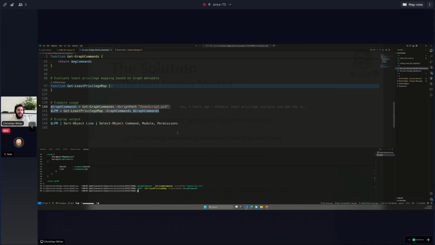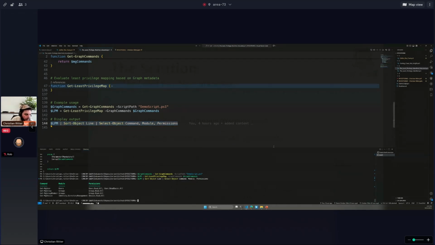And it takes quite a while. Yeah, so I have found a solution to bump the efficiency up by a ton, and I will tell you about it at the end of my session. Well, as you can see here, every permission was reduced to 1, which should represent the least privilege attempt, except for Get-MgUser. As I said, I have to determine right now by hand if it's User.Read.All or User.ReadBasic.All.